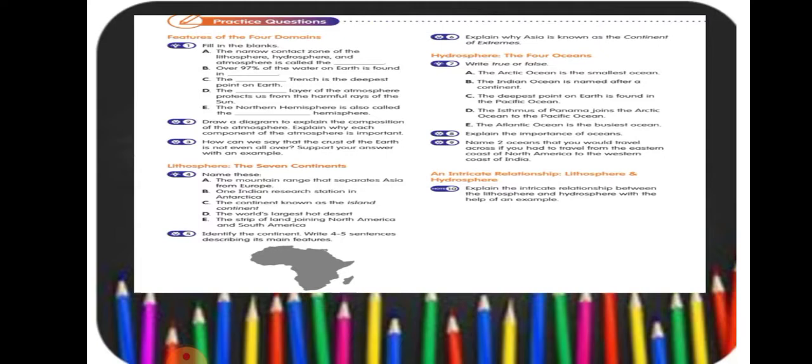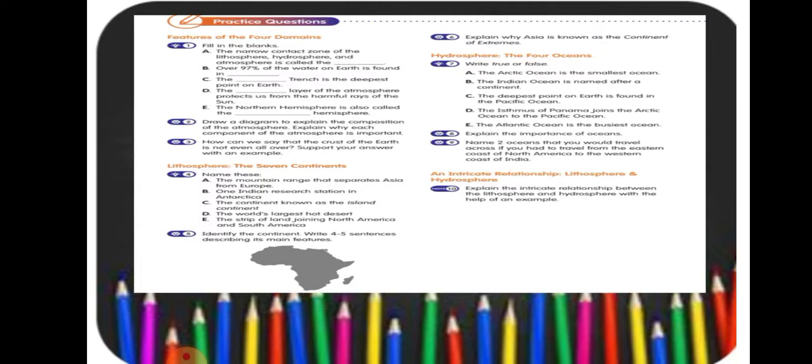Asia is known as the continent of extremes because it has the two most populated countries in the world, China and India. It has the highest mountain, Mount Everest, the highest plateau, the plateau of Tibet, and the lowest point in any landmass, the Dead Sea.